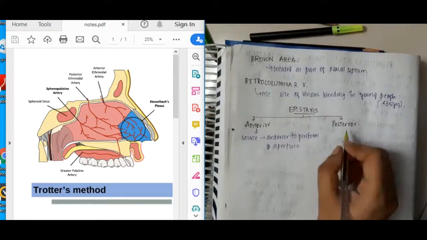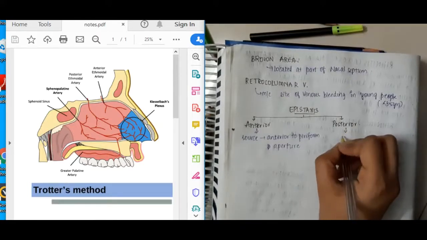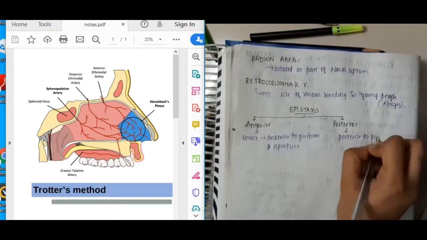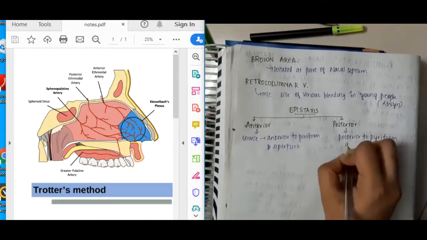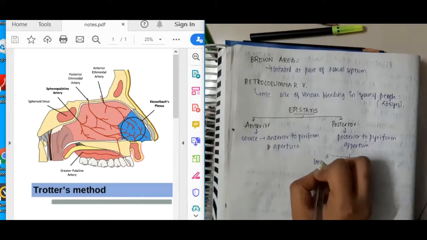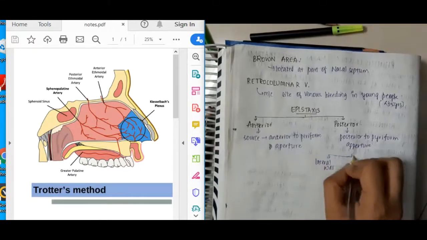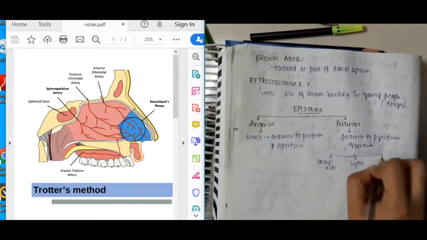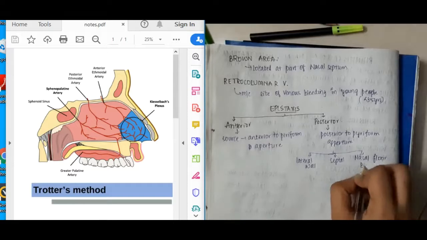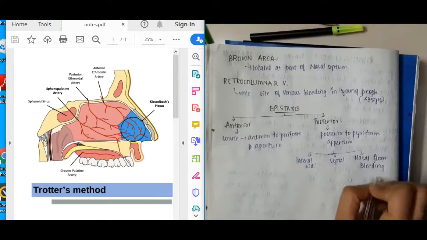What is posterior epistaxis? The source is posterior to the pyriform aperture. So it can be from the posterior part of the lateral wall, it can be from the posterior part of the septum, or it can be from the posterior part of the nasal floor bleeding.